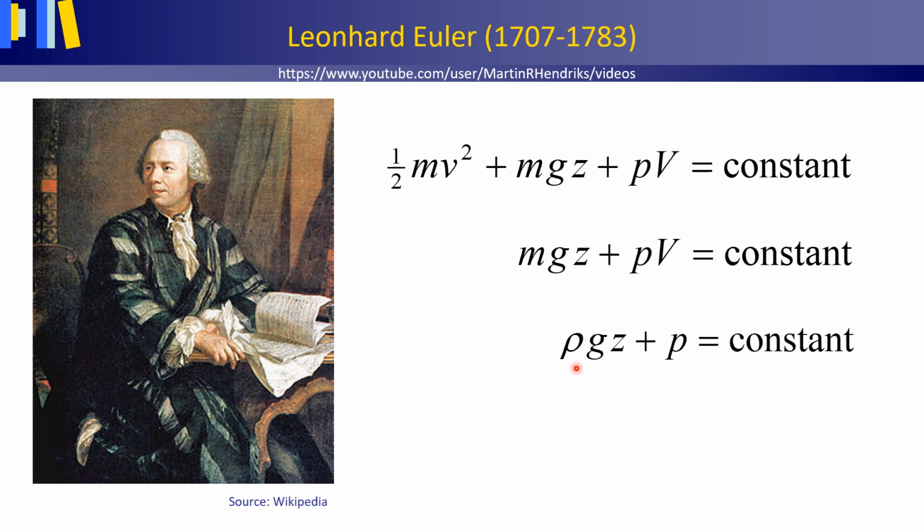This delivers the following equation: z plus p divided by ρg is constant, in which all mechanical energy terms are presented in the length unit of meter. z is called the elevation head, p divided by ρg the pressure head, and the constant length unit to the right of the equal sign is the total energy with a length unit, the hydraulic head.